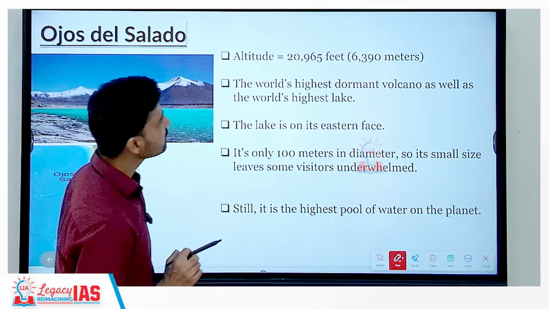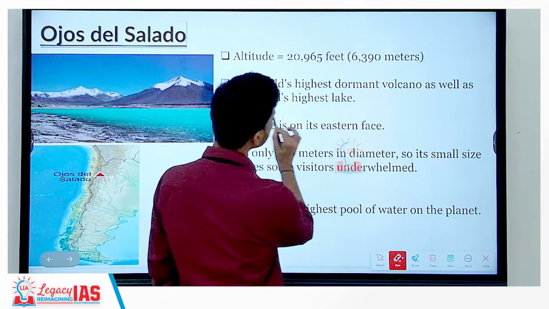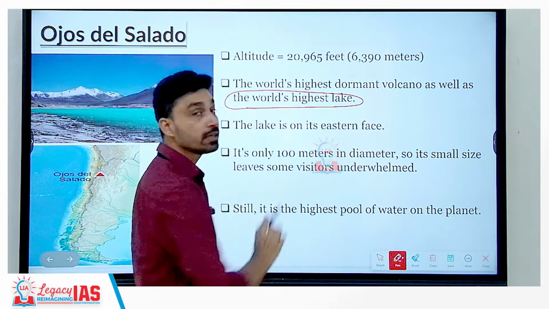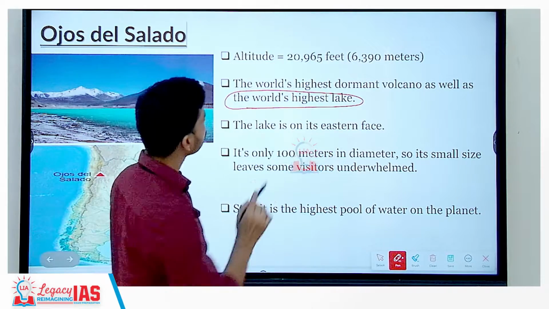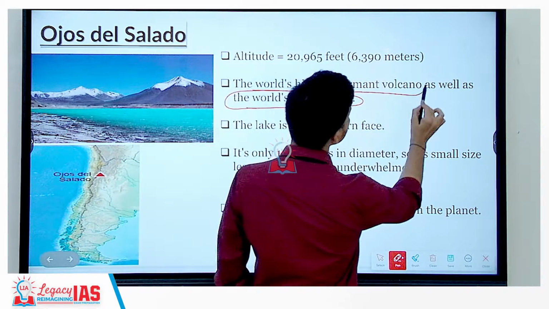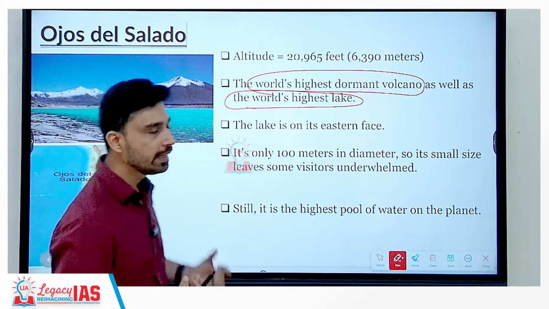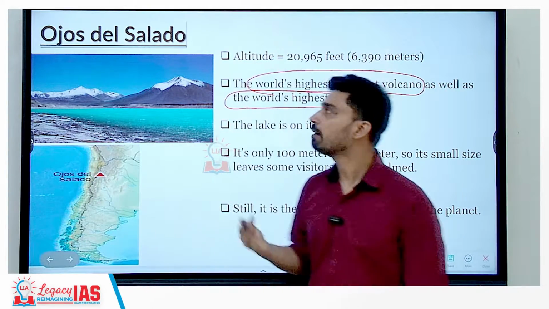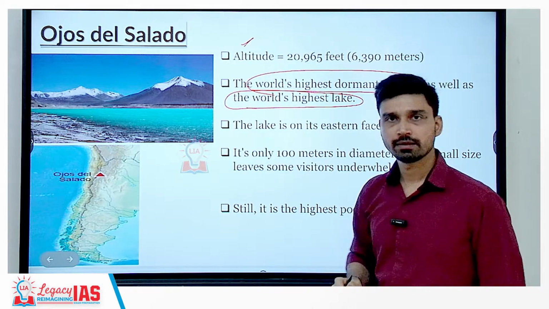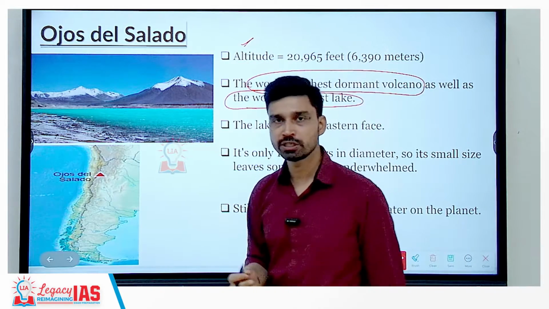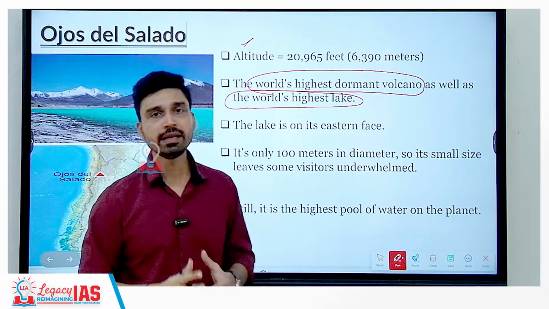Now, Ojos del Salado is believed to be the world's highest lake, and it is not only the world's highest lake, it is also the world's highest dormant volcano. That means we can understand what kind of lake this is? It is an example of a volcanic lake. The types of lake we have already discussed yesterday when we talked about the major lakes in India.